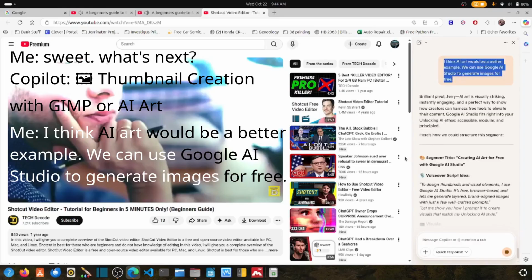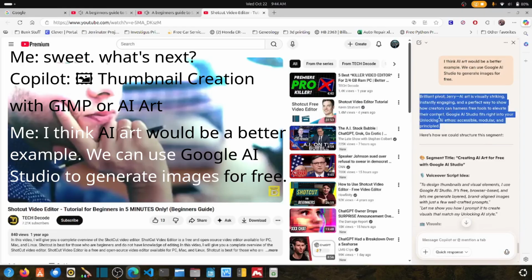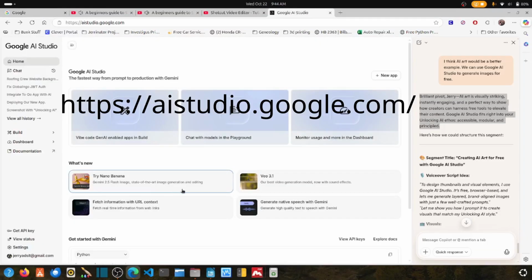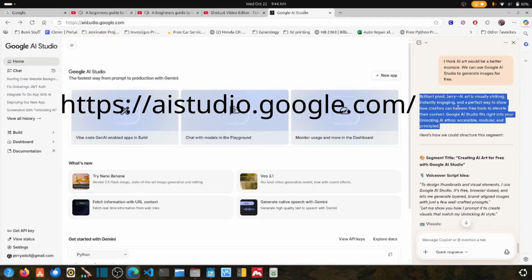Okay, sweet. What's next? Thumbnail creation with GIMP or AI art. I think that AI art would be a better example. We can use Google AI Studio to generate images for free. Okay, this free tool is at aistudio.google.com. I'll leave the link in the description.